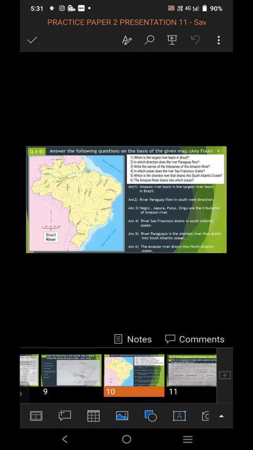Question 4. In which ocean does the river Sao Francisco drain? So in the map you have to search for river Sao Francisco. In the east side you can see Sao Francisco River.